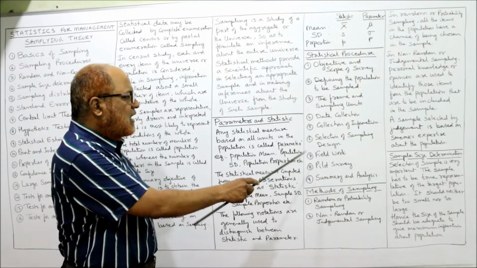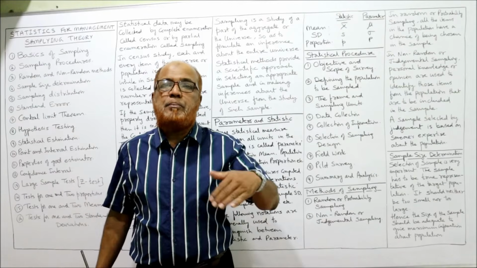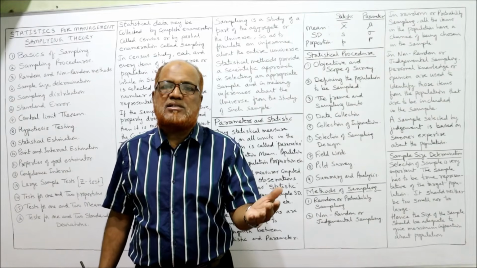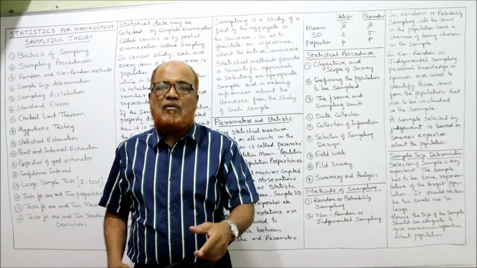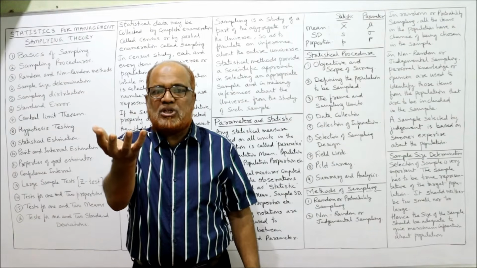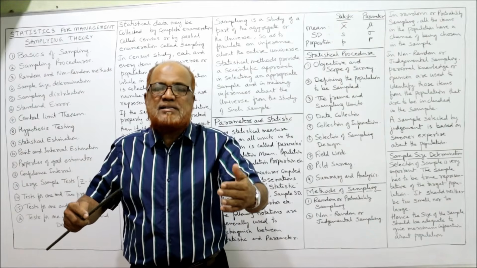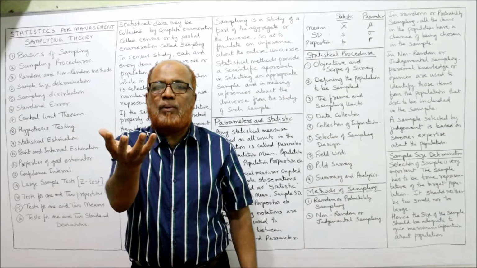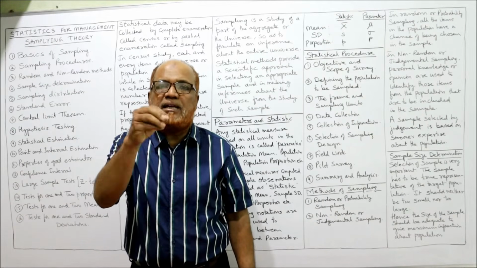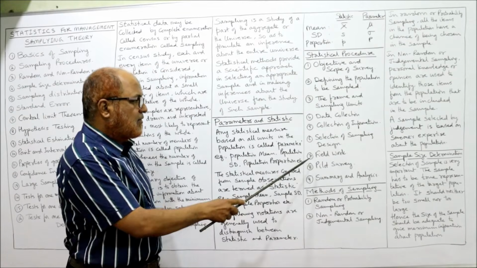The next one is pilot survey. Once the data is collected, we'll make a pre-test, an initial test, to see whether it is functioning properly or not. What is the scope, what is the objective of our survey, how we have collected the data, and we apply some procedure, then we'll see whether it is working properly or not. So some pre-test will be conducted on the data. That is called pilot survey.